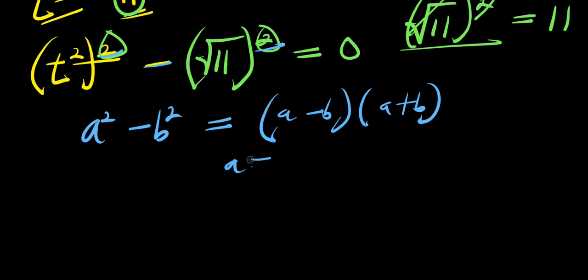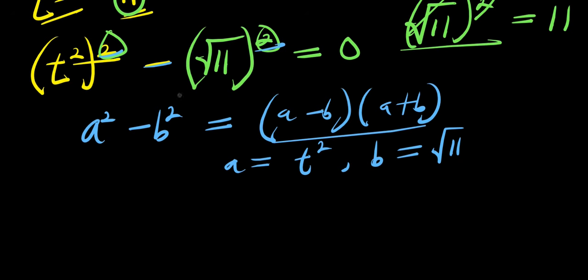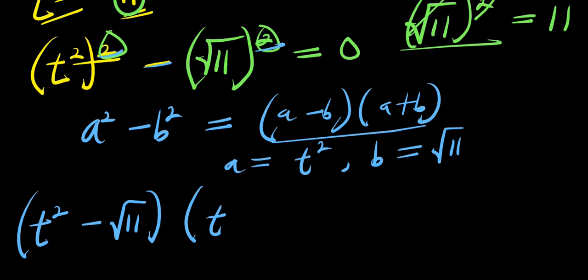And our a equals t power 2, while b equals square root of 11. So applying that here, we are going to have t power 2 minus square root of 11 times we have t power 2 plus square root of 11